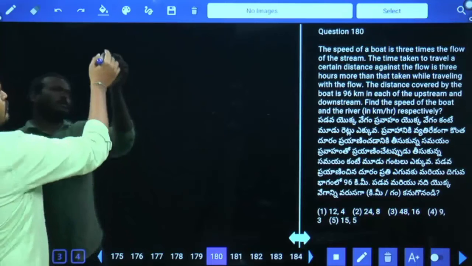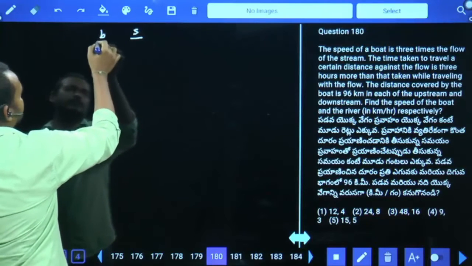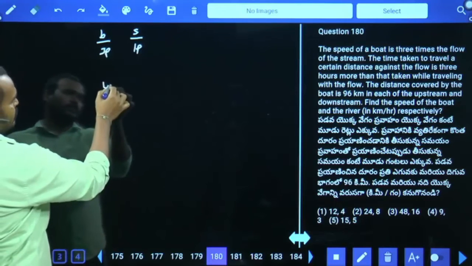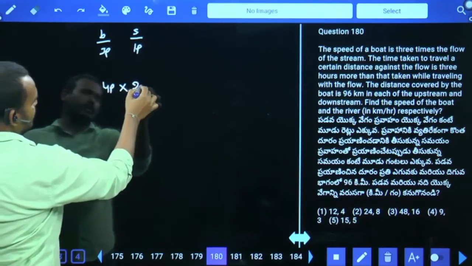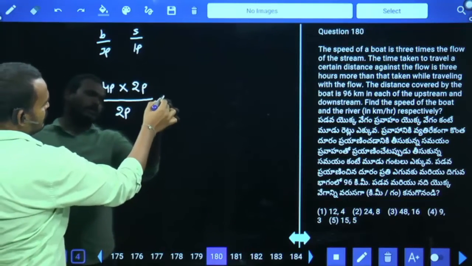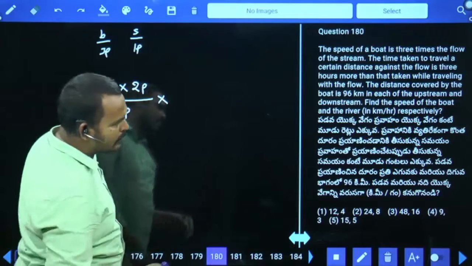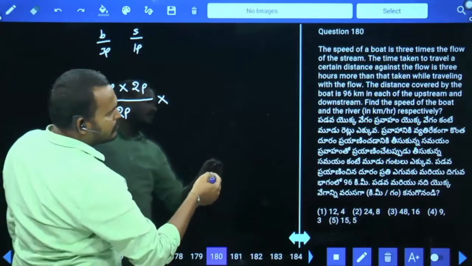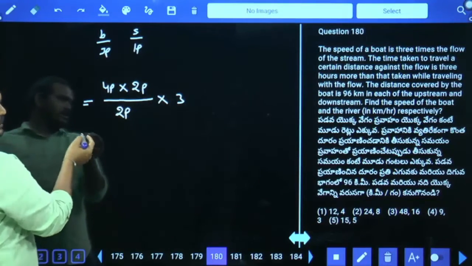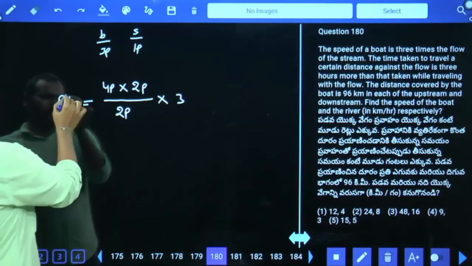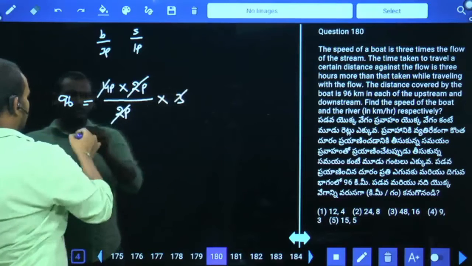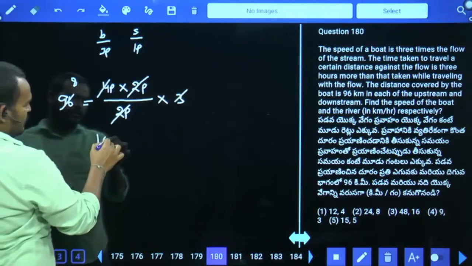First of all, boat speed is how many times the stream speed? 3 times. If the stream is one part, the boat is 3 parts. Then downstream speed is how many parts? 4 parts. Upstream speed is 2 parts. Product of the speeds and the difference of the speeds: 2 parts into the difference of the time, 3 hours, equal to speed into time, which equals distance. The distance is 96 kilometers. 2 parts cancel, and 4 into 3 is 12. 12 how many times? 8 times. Then every one part equals how much?